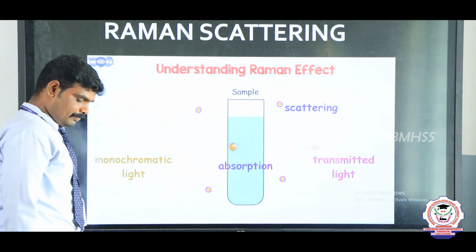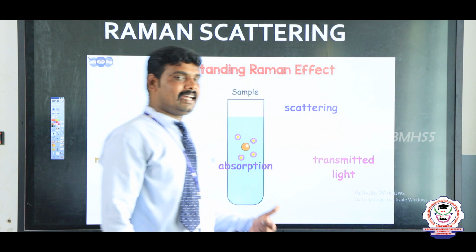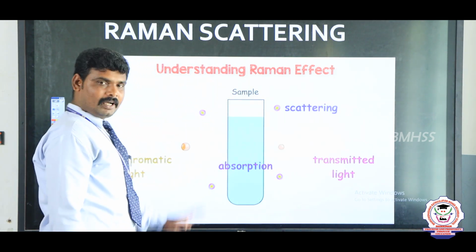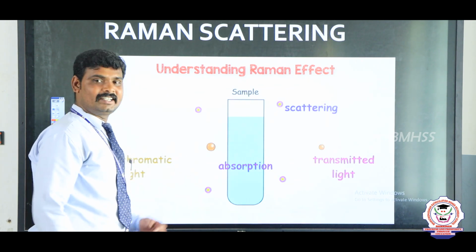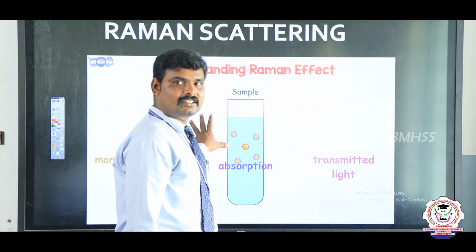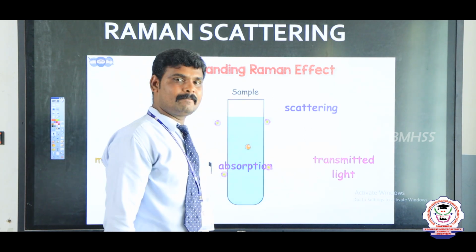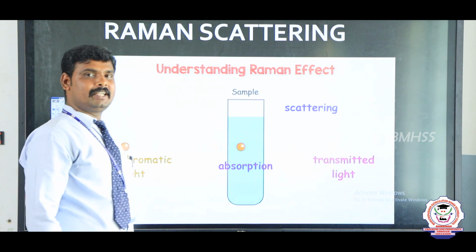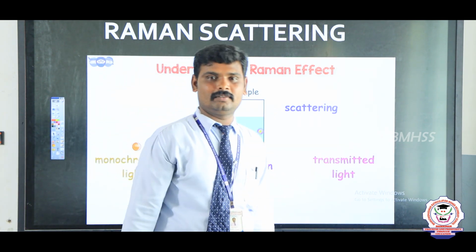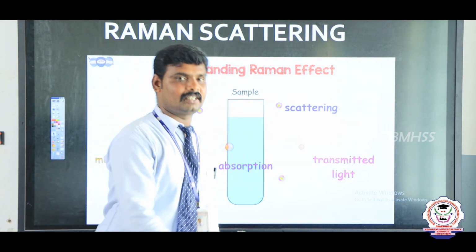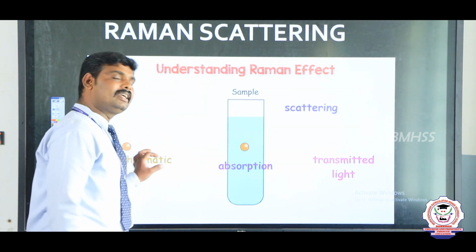Raman scattering. The Raman scattering or Raman effect is very important. The great scientist Sir C.V. Raman introduced this effect. That's why this effect is called the Raman effect. You take one monochromatic light. Monochromatic light means it has only one wavelength, for example, only one color. So that is a monochromatic light.